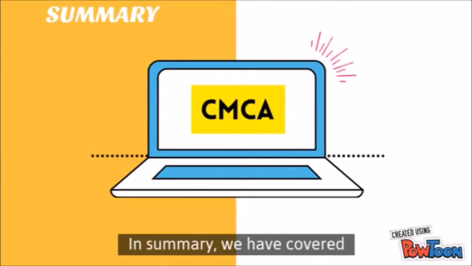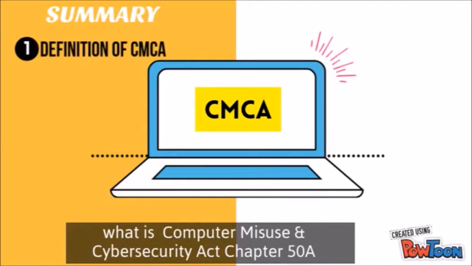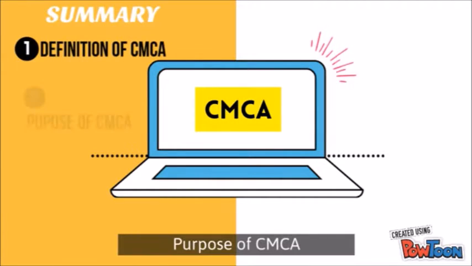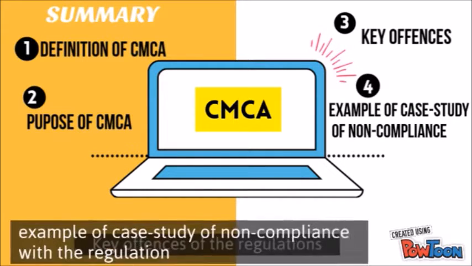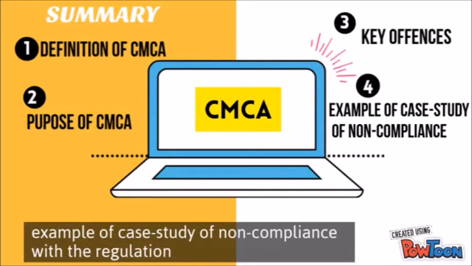In summary, we have covered what the Computer Misuse and Cybersecurity Act Chapter 50A is, the purpose of the CMCA, the key offenses of the regulations, and an example case study of non-compliance with the regulation.